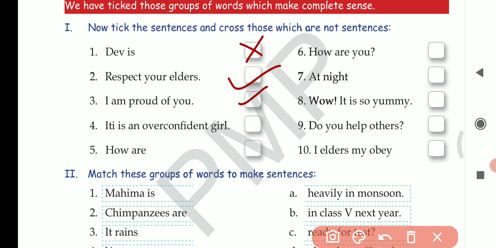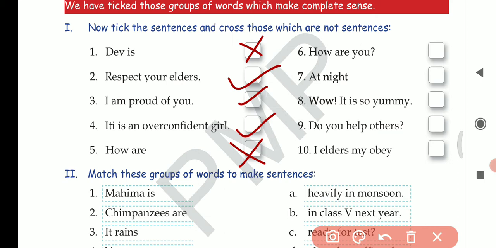Next, Iti is an overconfident girl. The sentence is telling about Iti, who is an overconfident girl. So this sentence is also giving proper meaning, and it will also be a proper sentence. Next, question number 5. How are? Can you tell me what that sentence is trying to say? No, you cannot, because it is incomplete. Some words are missing. So it is not a proper sentence. We'll put a cross.